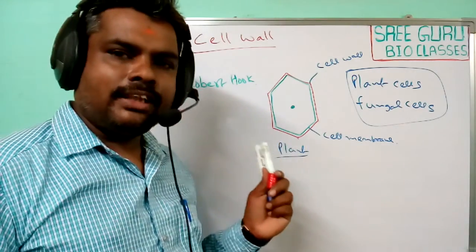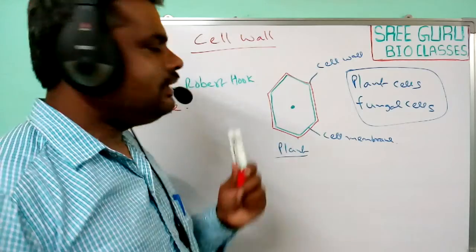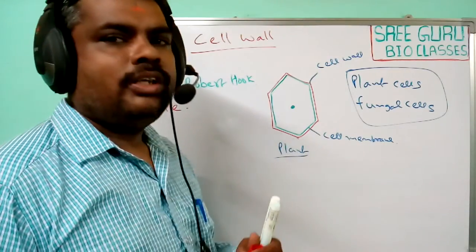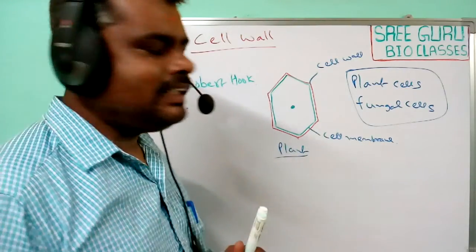In addition to giving shape, the cell wall is involved in several functions.